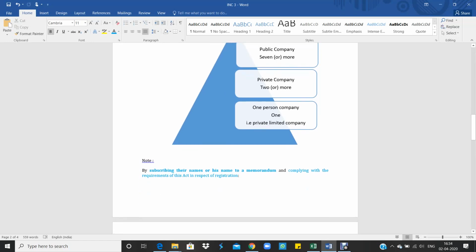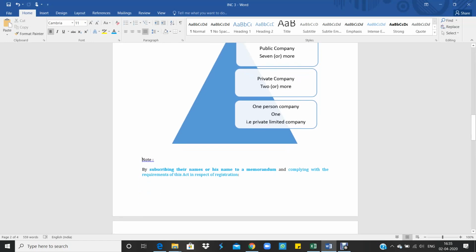Okay, then we should note that if they want to become members in a public company, private company or one person company, they have to subscribe their names or his name to the memorandum.